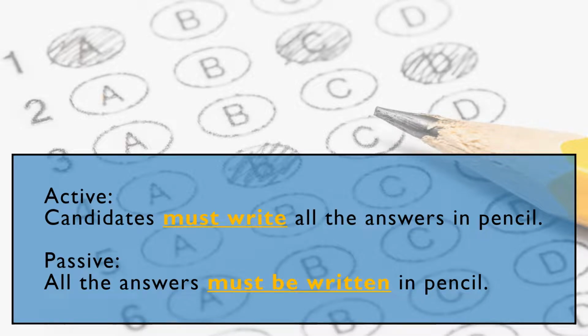So how do we go about forming a passive sentence with a modal? Well, it's simple. If the active is something like candidates must write all the answers in pencil, then we take all the answers, we make that the subject, and we say all the answers must be written in pencil, which is the passive form.